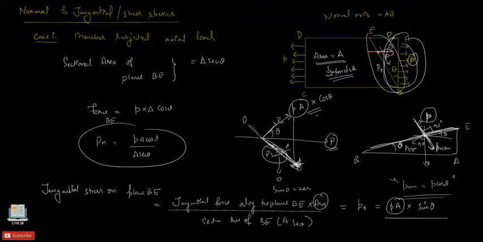Remember, we are not going to put 0 here for theta. 0 cannot be put here because we are considering the tangential stress. For the normal stress case it is perpendicular. For the tangential stress case it is parallel. For the tangential stress it is obvious that only the inclination has to be considered. So this is the inclination criterion, which is sine of theta. So PA sine theta divided by A secant of theta.